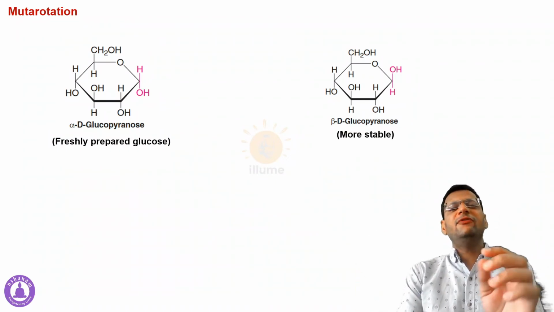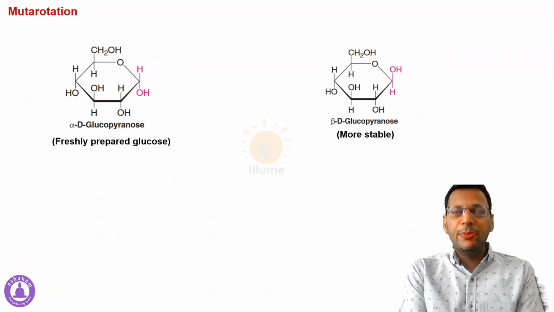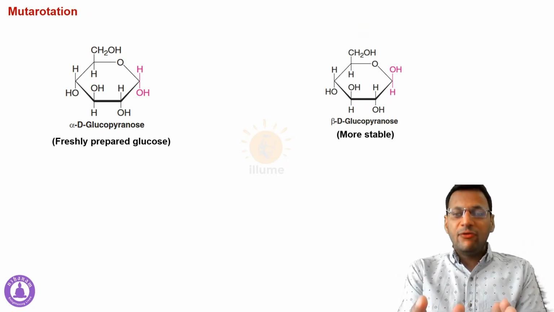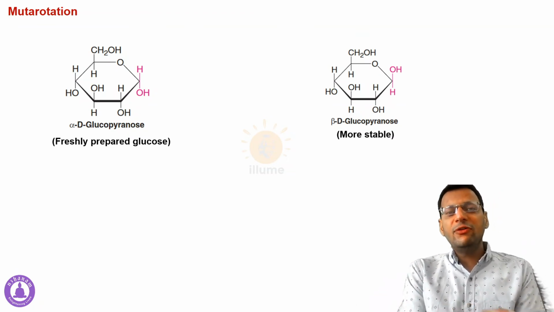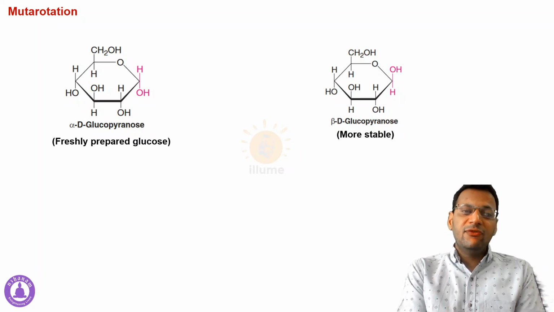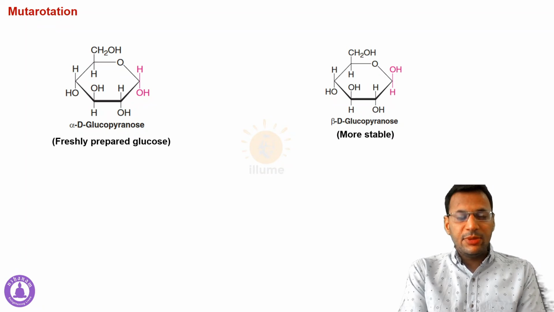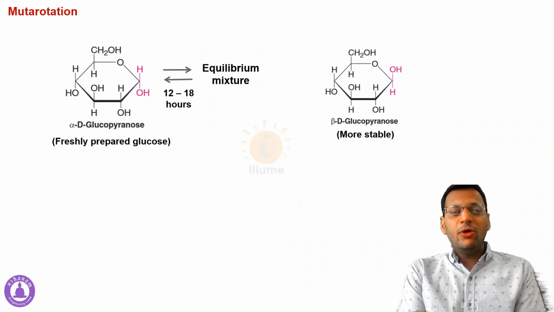Listen to this carefully. Whenever we make a freshly prepared glucose solution, the majority of the molecules are in the alpha form, but the more stable form is the beta form. So with time, the majority of the molecules that were present in the alpha form would shift towards the beta form because that is more stable. After keeping the solution for at least 12 to 18 hours, we notice a change in the form of the glucose.